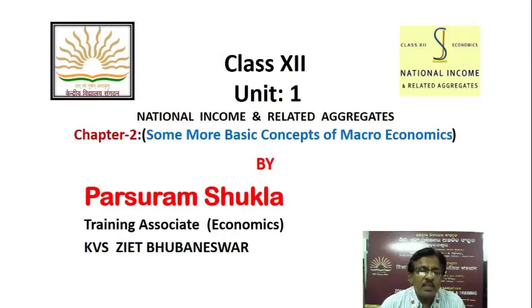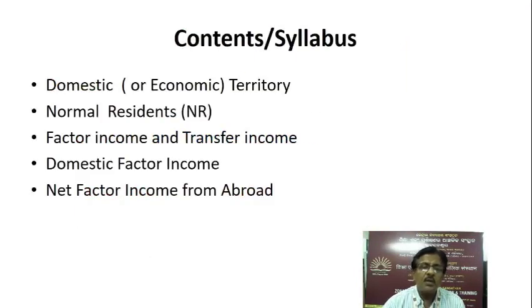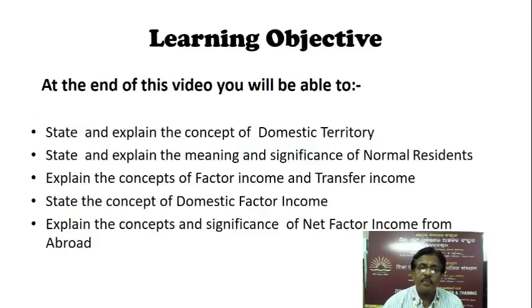Today, in my second video lesson, I will discuss Chapter 2, some more basic concepts of macroeconomics. Contents and syllabus covered in this chapter: domestic or economic territory, normal residence, factor income and transfer income, domestic factor income, net factor income from abroad.